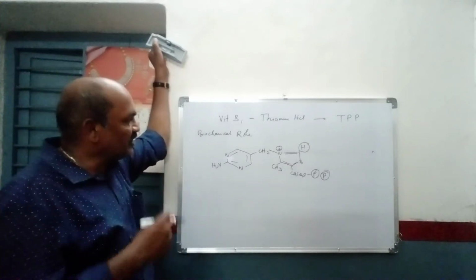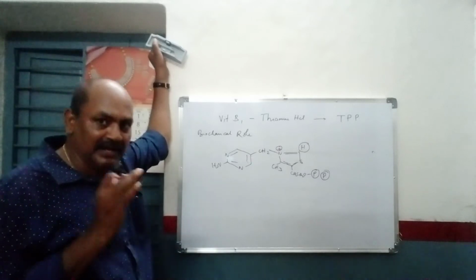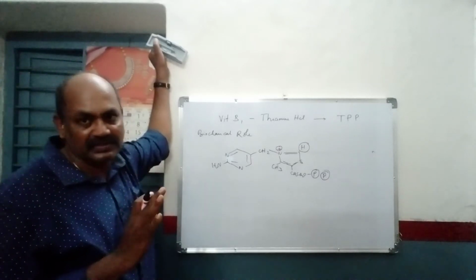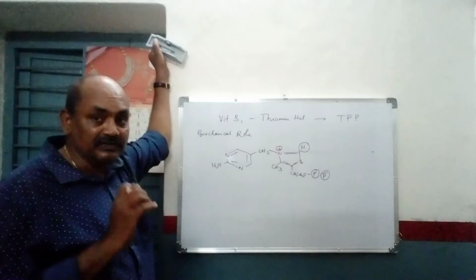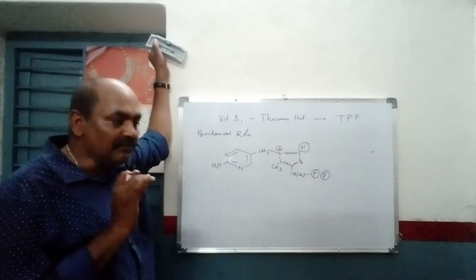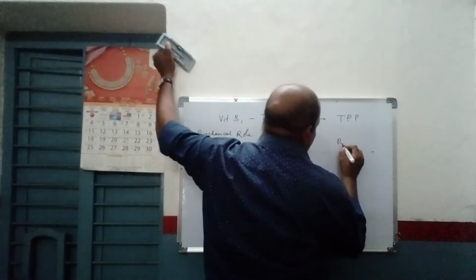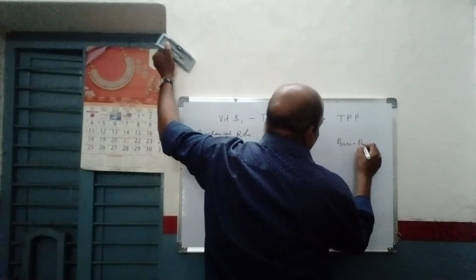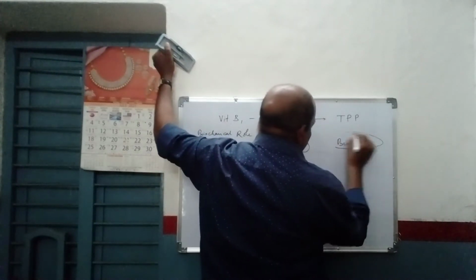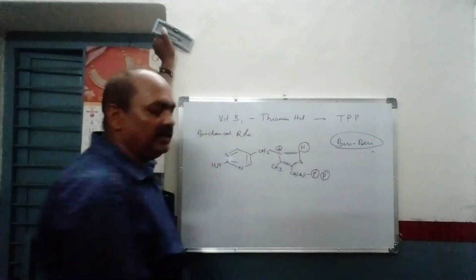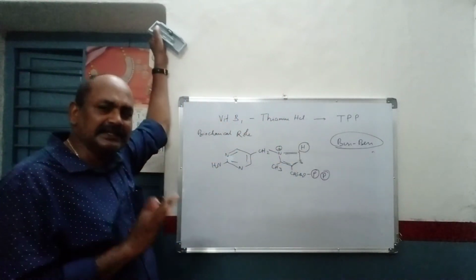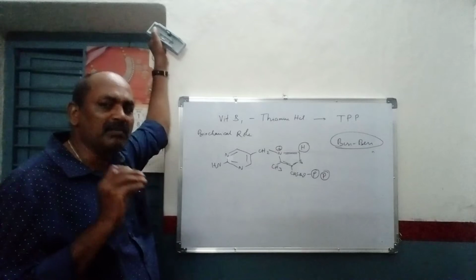This vitamin B1 is abundantly present in rice polishings, and it is a very crucial enzyme. If it is deficient, that may lead to beriberi. Vitamin B1 deficiency leads to beriberi. Whole grains contain this particular vitamin in abundant quantities.